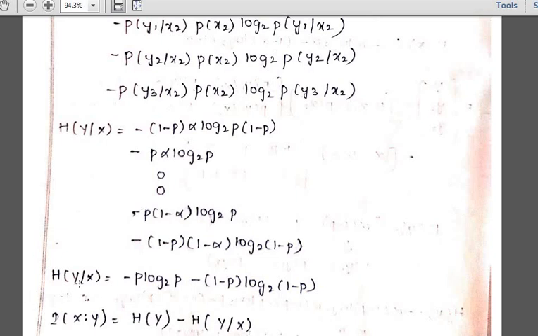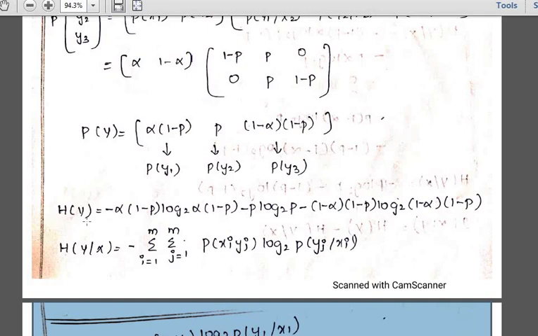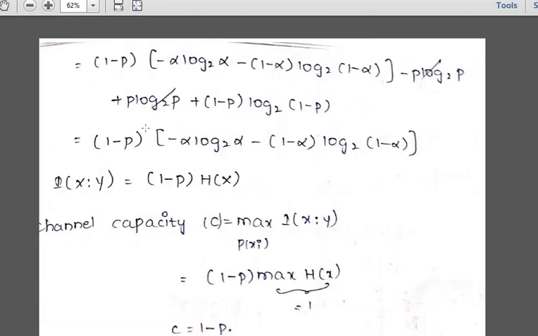Now substitute your conditional entropy, as well as your normal entropy, in the mutual information formula. What is the mutual information that you have got? H of y minus h of y by x. What is the h of y value? How much h of y value have you obtained there? Minus alpha into 1 minus p into log 2 of alpha. Just see here, I'll show you. This is the h of y value and that is h of y by x, entropy and conditional entropy, correct? Now substitute both the formulas here.